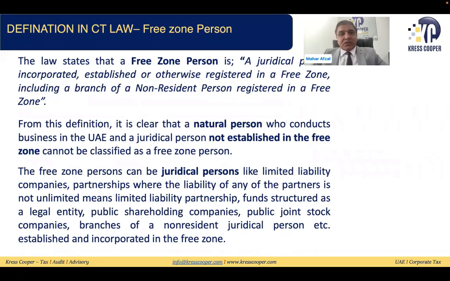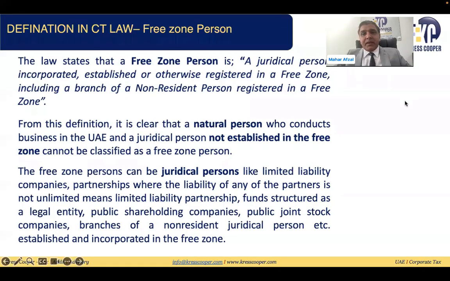Then the next question is qualifying free zone person. In the qualifying free zone person, it has been very clearly given in the law that a juridical person incorporated, established, and otherwise registered in the free zone. This includes a branch of a non-resident registered in a free zone as well. So this is the definition which has been given in the law.